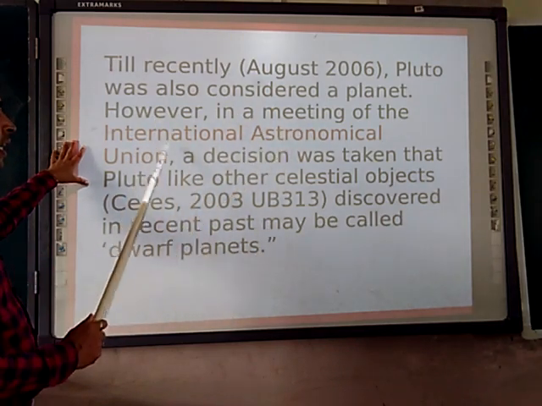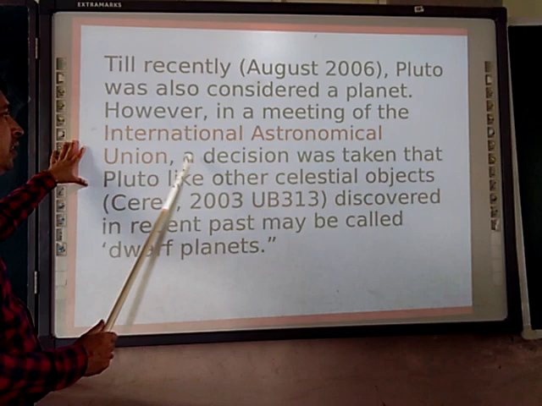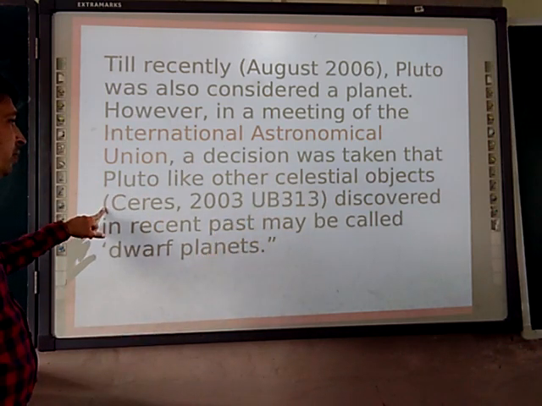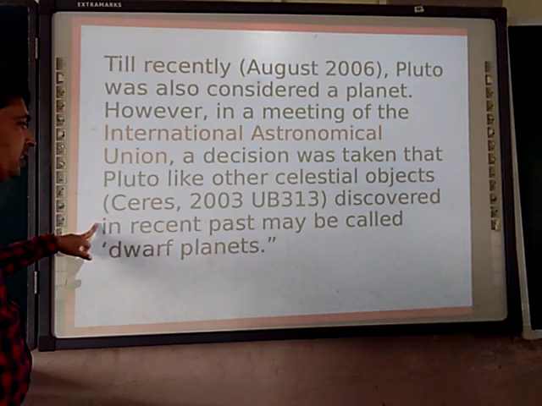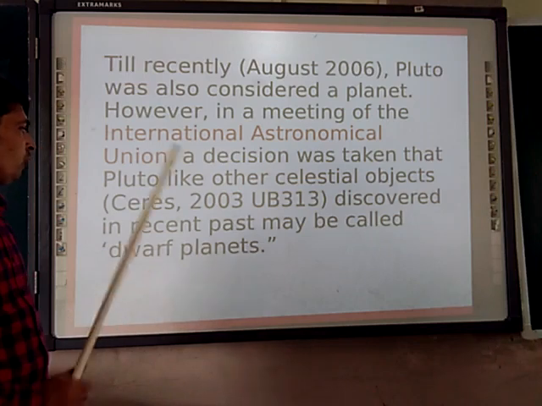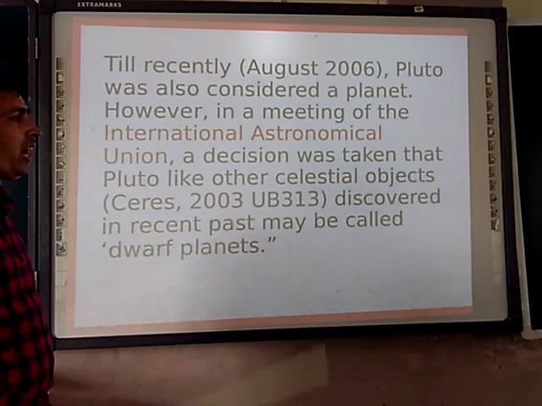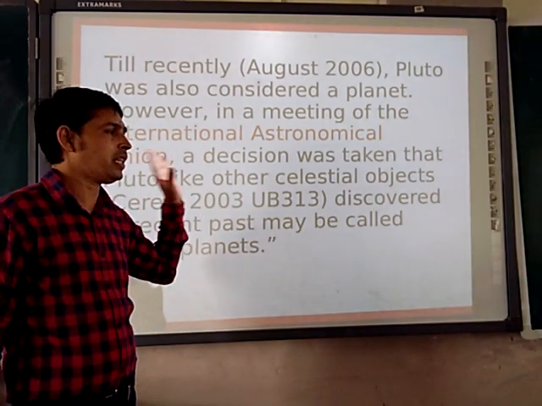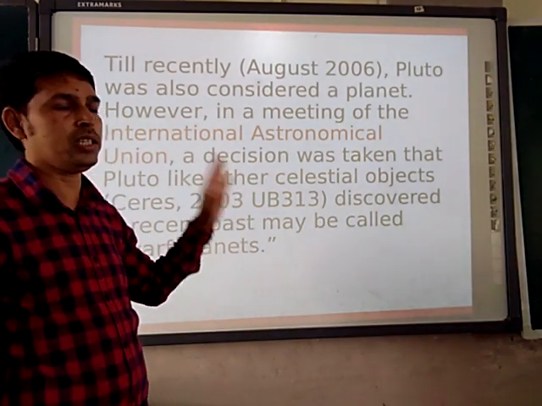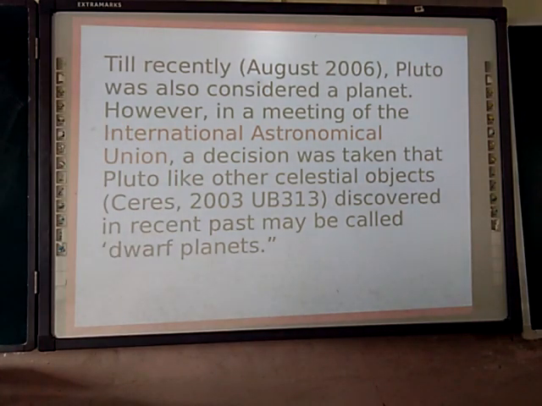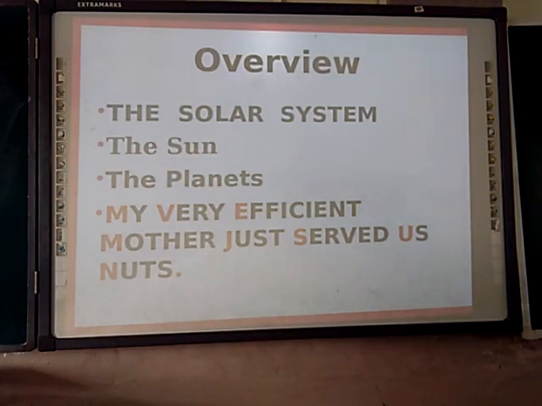In a meeting of the International Astronomical Union, a decision was taken that Pluto, like other celestial bodies discovered in the recent past, is called a dwarf planet. So here are the facts and figures related to Pluto: in which year it happened, and that the decision was taken that Pluto is a dwarf planet, not a planet. Next, we are going to sum up with the overview.